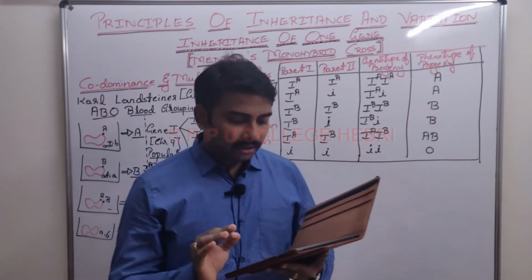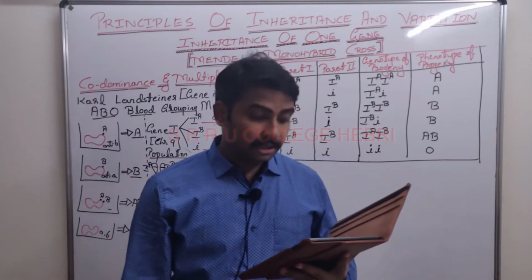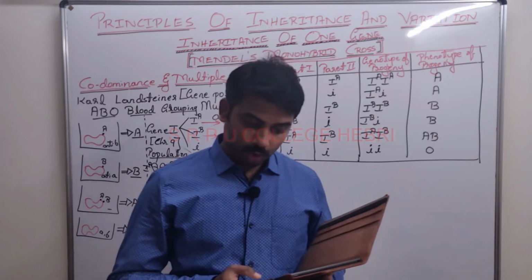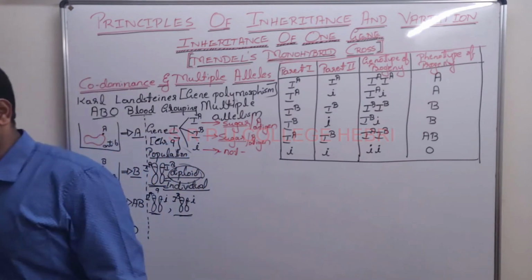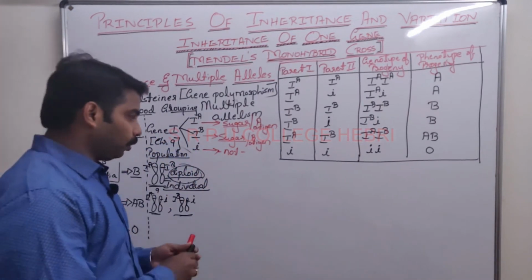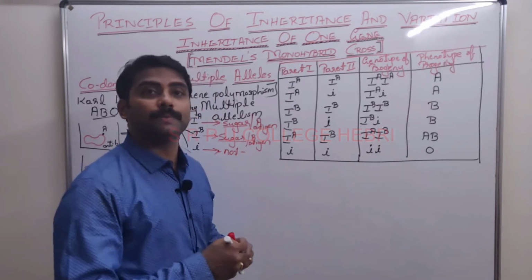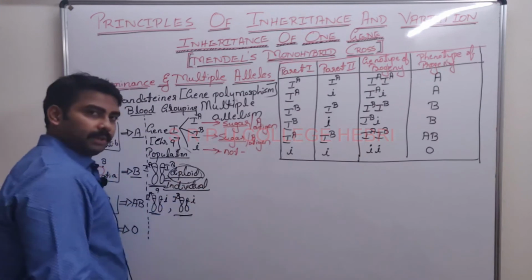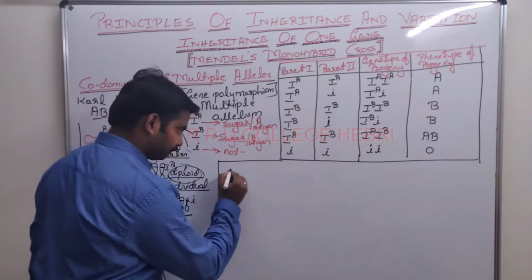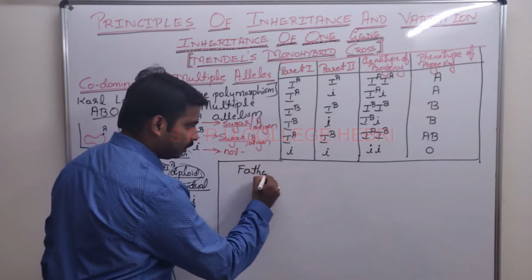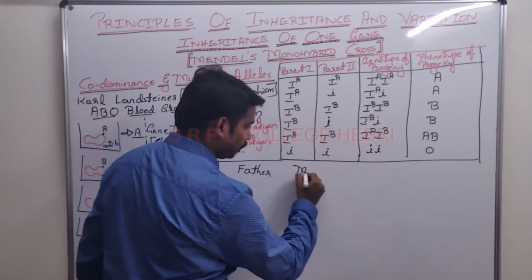If the father is with blood group AB, and mother with blood group O, what are the blood groups of their progeny? So what is the question? Father is with blood group AB and mother with blood group O. What are the blood groups of their progeny? With 4 choices it will be there, but here I have given a question directly. Now can you identify the answer for this? So try to write down neatly. Later on when you go to the NEET, it becomes very easy for you.